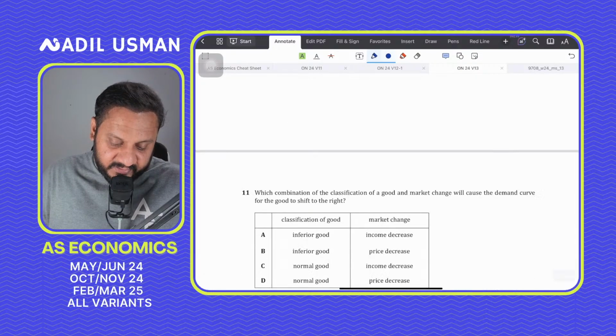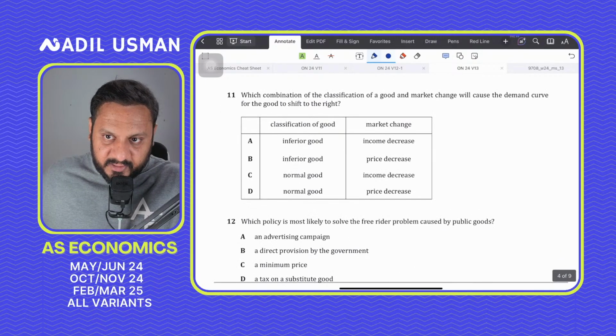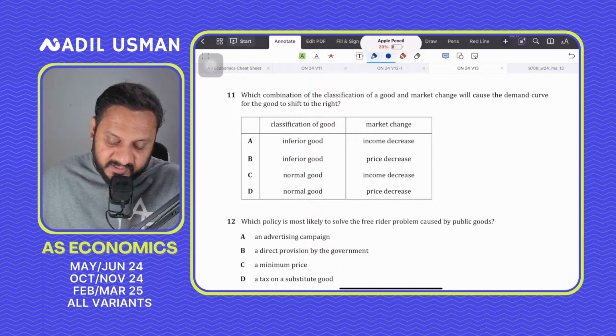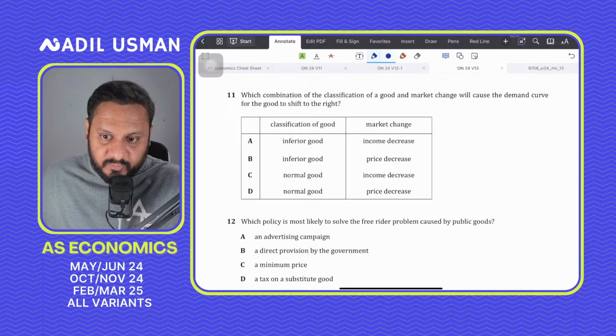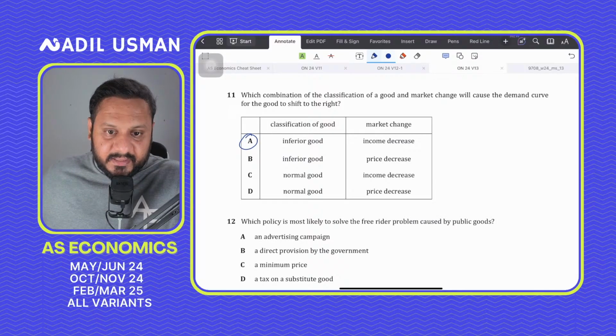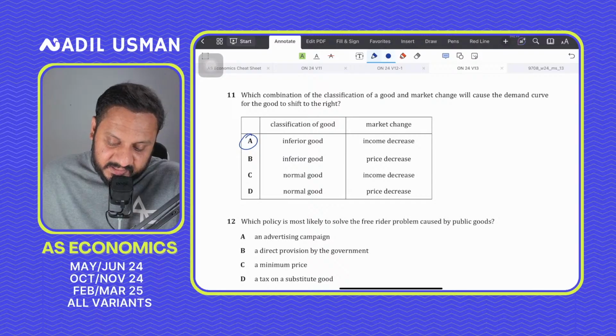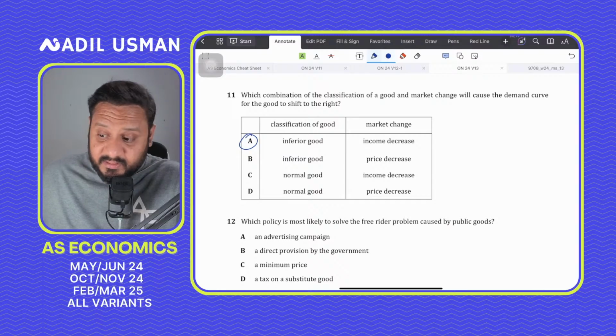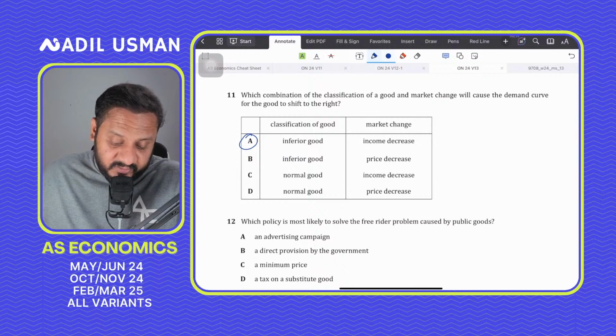Question number 11 says which combination of the classification of a good and market change will cause the demand curve for the good to shift to the right? Question number 11 should be A, inferior and income decreases, because you need to understand that for inferior goods, demand increases when income falls. Consumers can no longer afford more expensive normal goods.